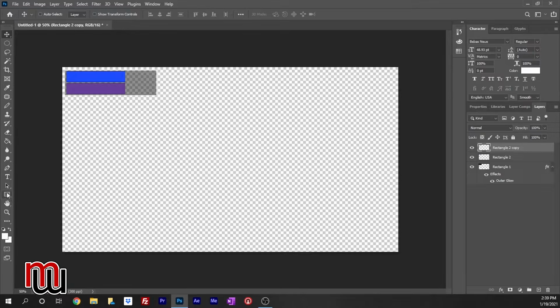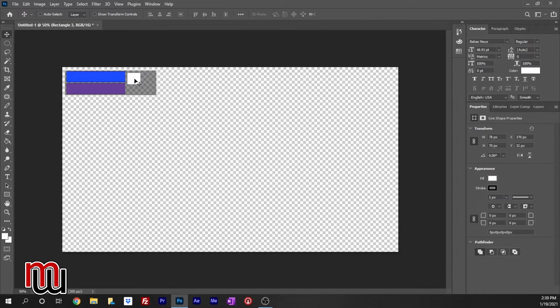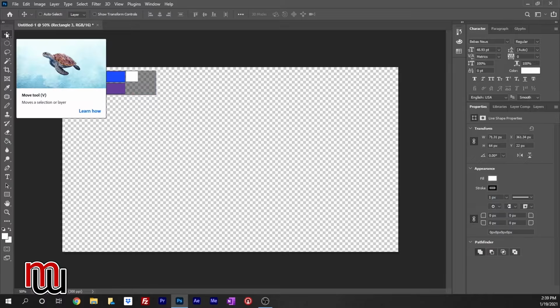So I've got white. What I'm going to do is create just a box, and it doesn't even have to be perfect, because I'm going to try to match it up, and I'm going to hit Control T, and I'm going to try to match it to, and that looks really good.